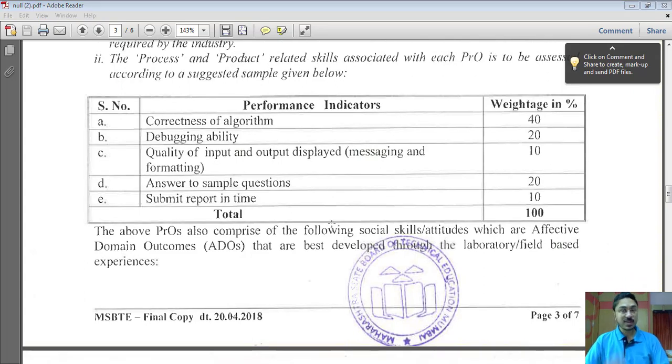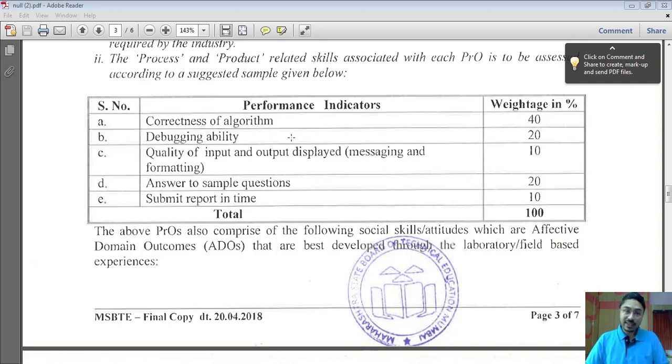Here are some performance indicators based upon which your practical assignments will be evaluated. 40% weightage will be given for the correctness of the algorithm. Now, while solving a problem, we have to design an algorithm. So how correct your algorithm is, how efficient your algorithm is, based upon that, this evaluation will be done. Then 20% weightage will be given for the debugging ability.